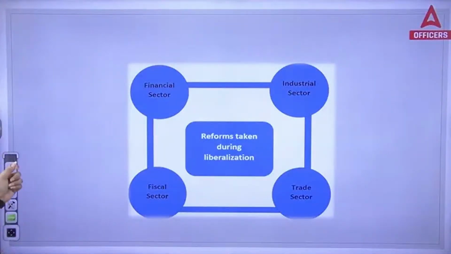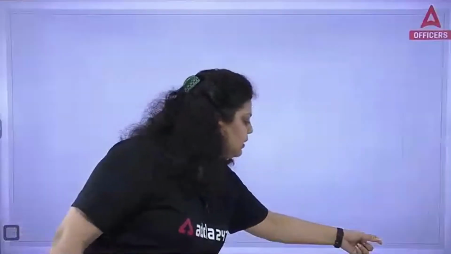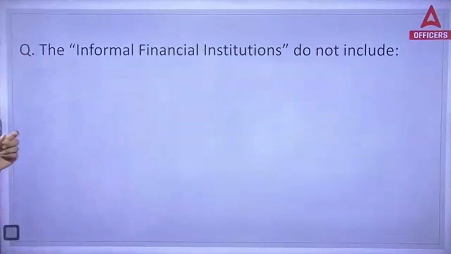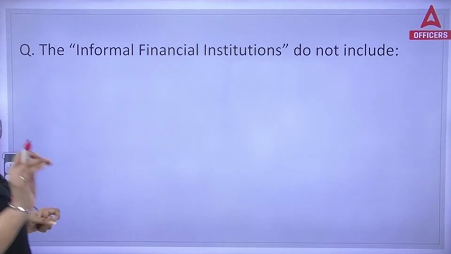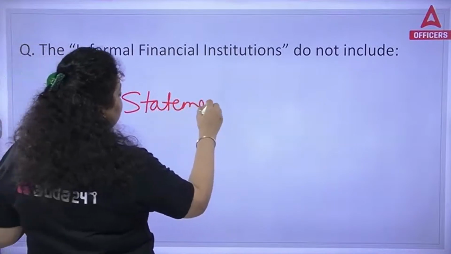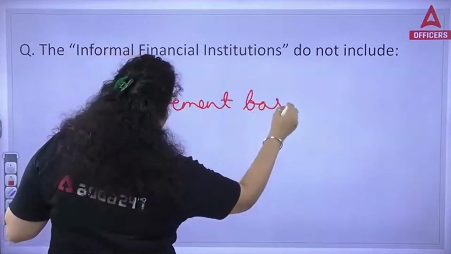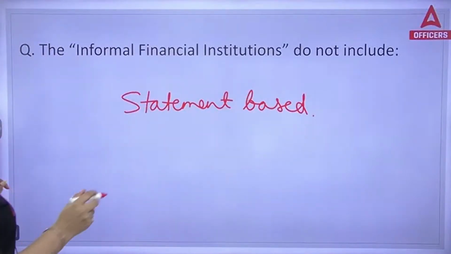Right? Now, let's discuss certain questions first and then we will be moving forward. So, you guys have to answer this particular question. The first question is asking: the informal financial institution does not include. The question is a statement-based question, and the maximum questions you will see in the paper will be statement-based questions. Two things are very important in statement-based questions.